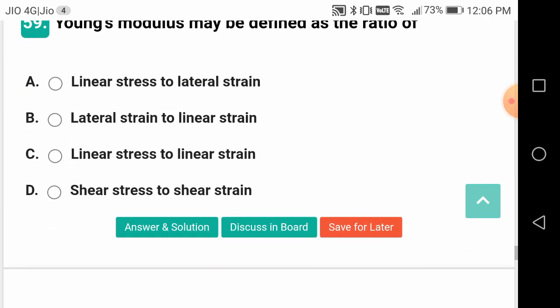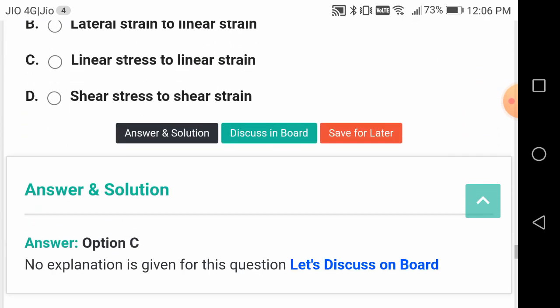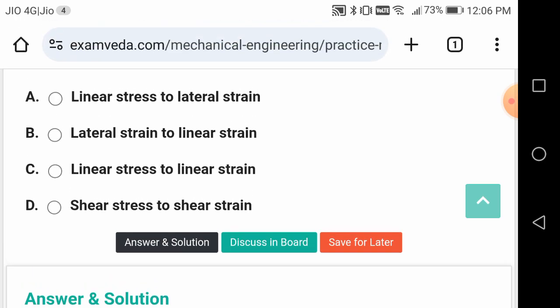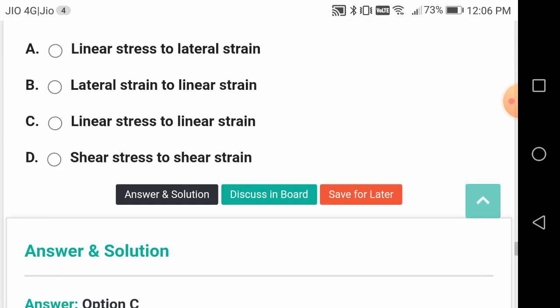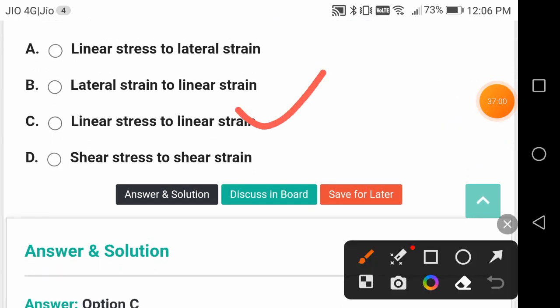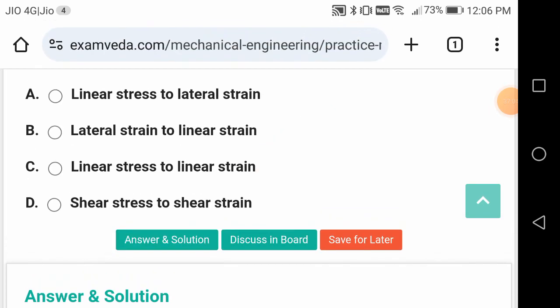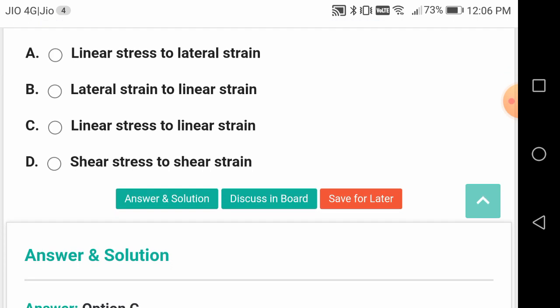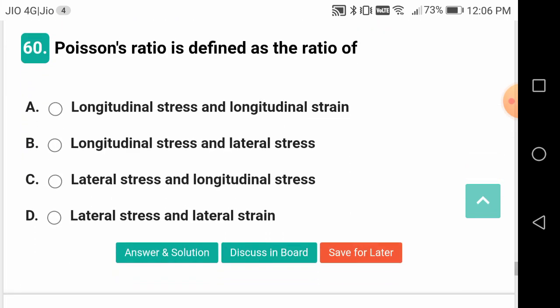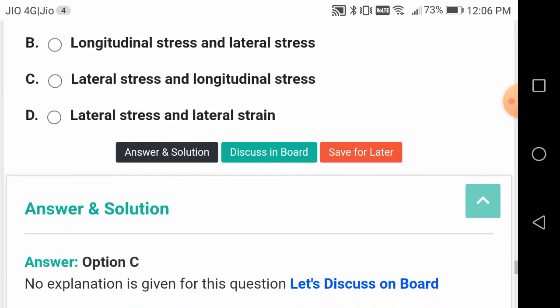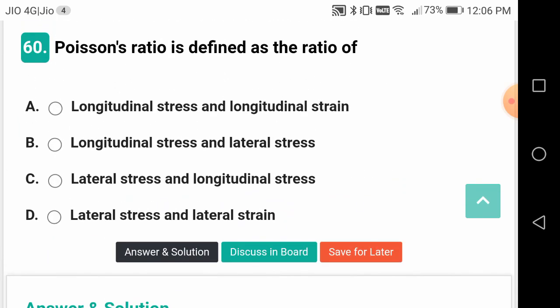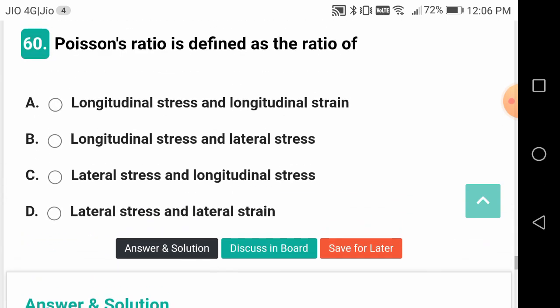Young's modulus is defined as the ratio of, once again repeat, linear stress to linear strain. Longitudinal stress, linear stress, normal stress, all are same. Poisson ratio is defined as lateral stress and longitudinal stress. Wrong, friend, this is okay.